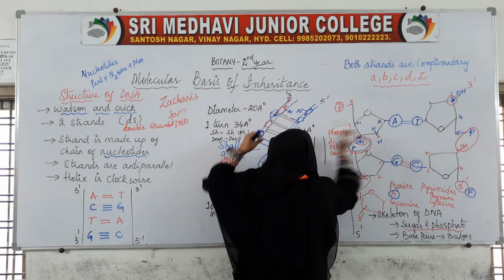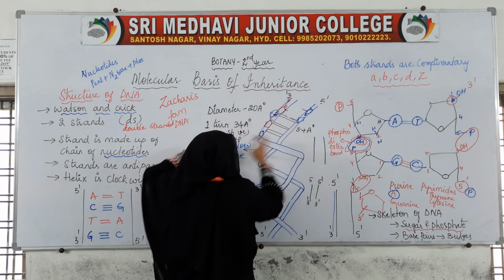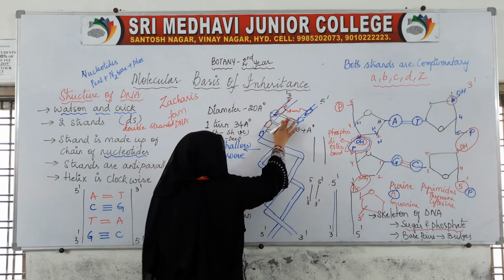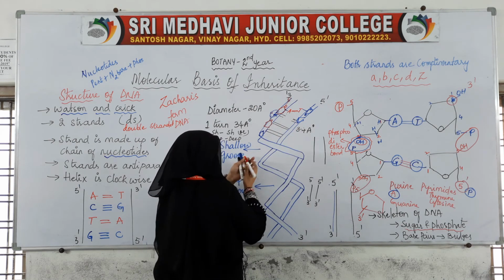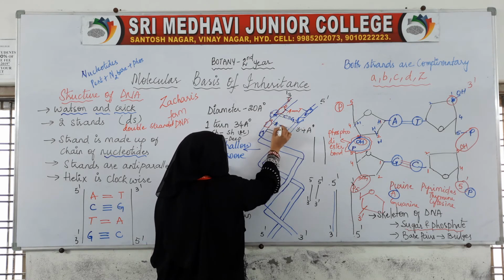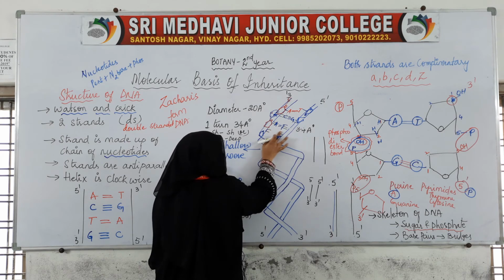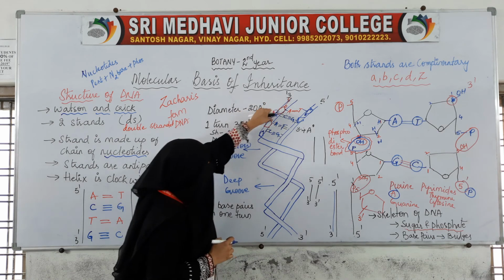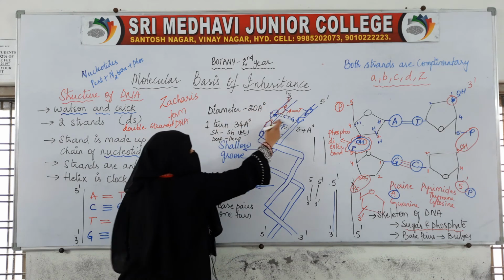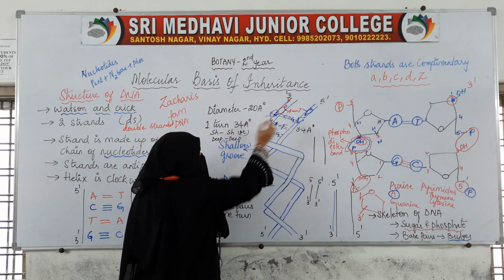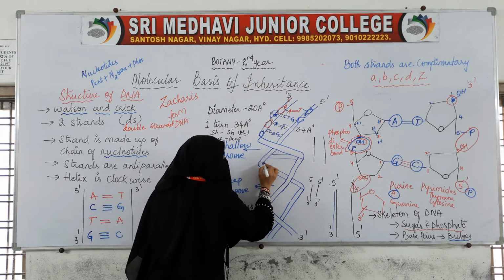And here these ones, as I said, A and T. Instead of nitrogen I write A here, T here. They are joined together by 2 bonds. Then I have C, G, then again A, T, then again C, G. So like this, the skeleton is sugar and phosphate, and in between that is the bridge. The base pairs act as the bridge.